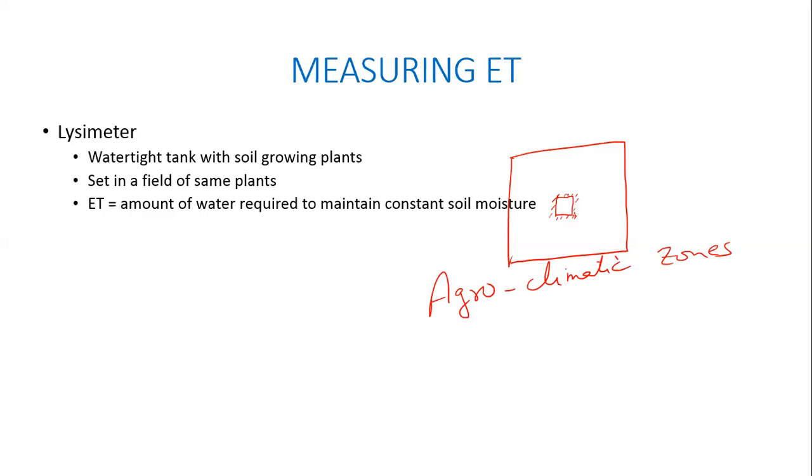And for each agroclimatic zone, the Department of Agriculture will advise the farmers that if you grow this kind of crop, and if you apply this much water at different stages, the crop will grow to its desirable output, or its optimal growth, right? So that kind of thing is decided based on empirical evidence, right? So you look at traditionally what has been grown in this region.